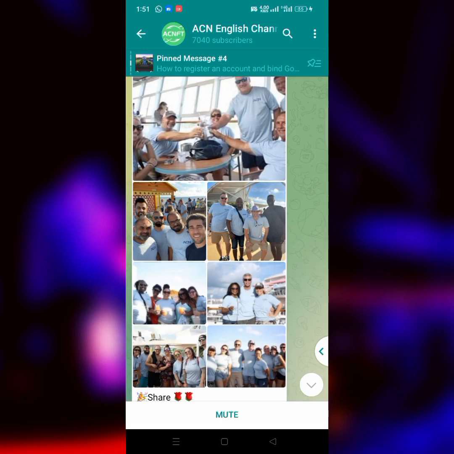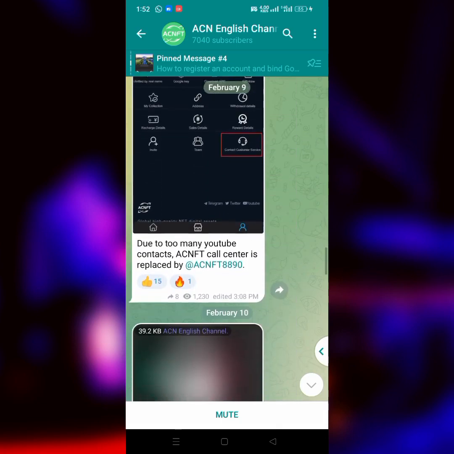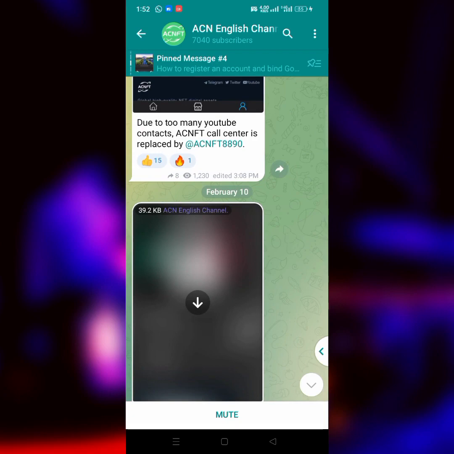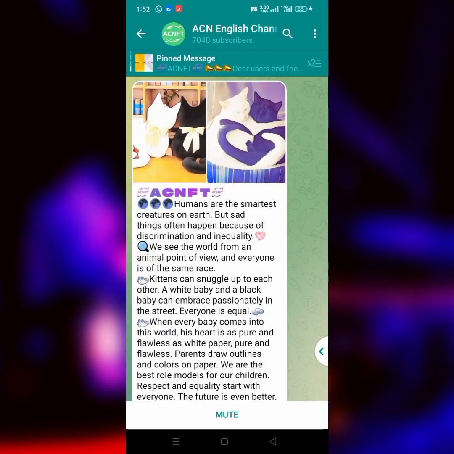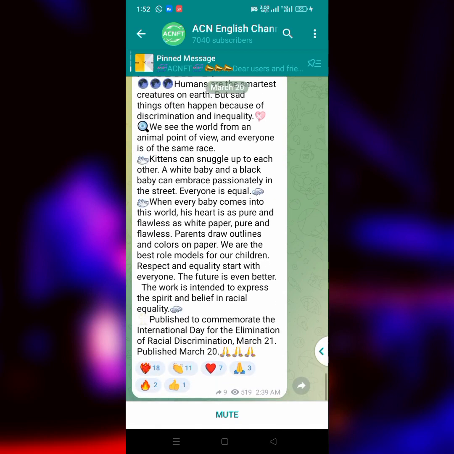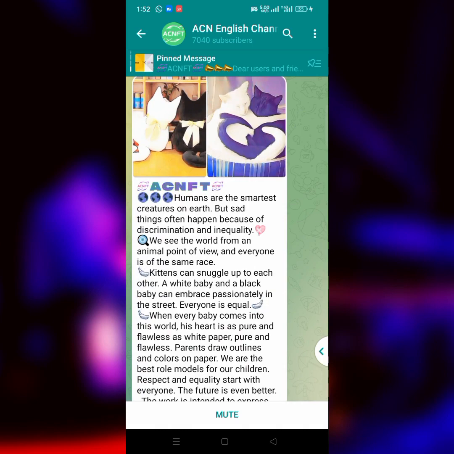And right over here is their Telegram channel, where they have around 7,040 subscribers currently as I'm talking to you. So this is the post that they make. You can also follow the link in the description to get to their Telegram platform. And as you can see, they have already posted about these particular NFTs which they are going to launch in, let me say, 8 minutes. They normally talk about every NFT that they are launching and the reason why they are launching it. You can read it out by yourself.